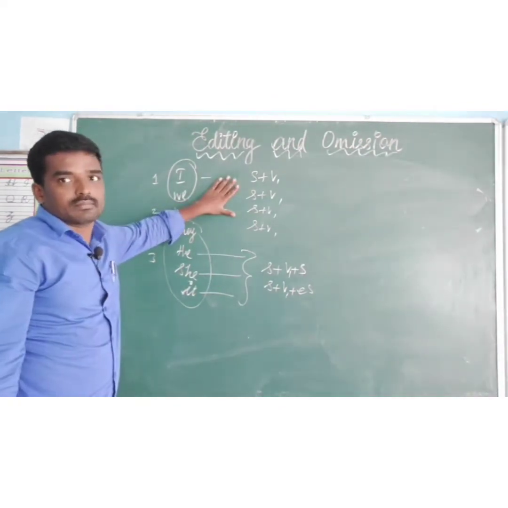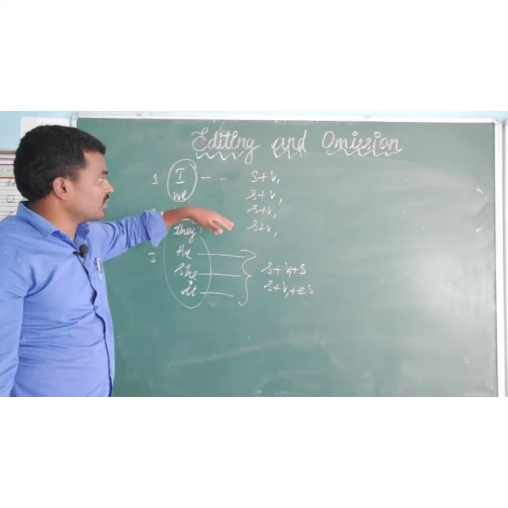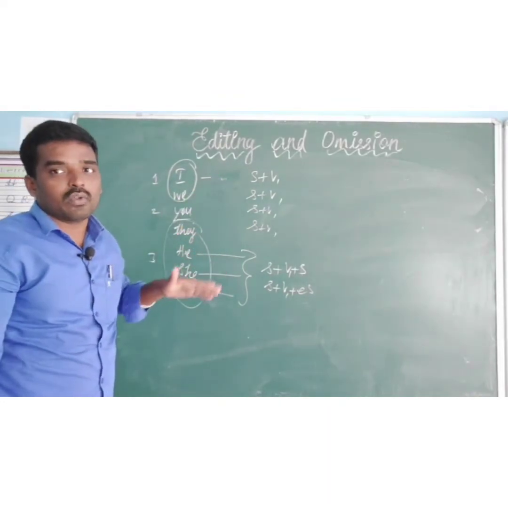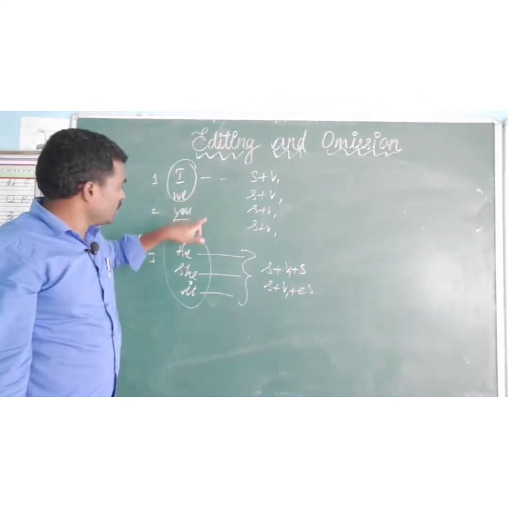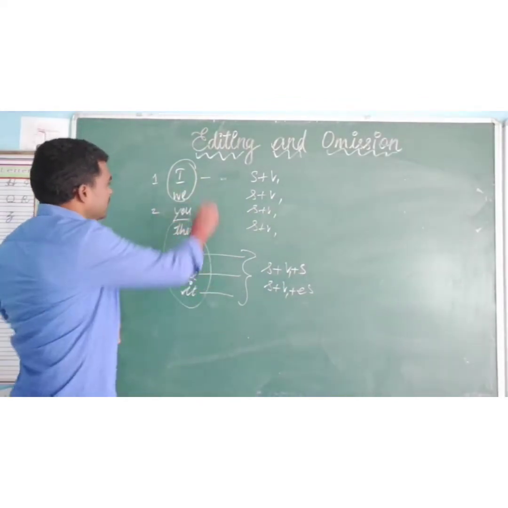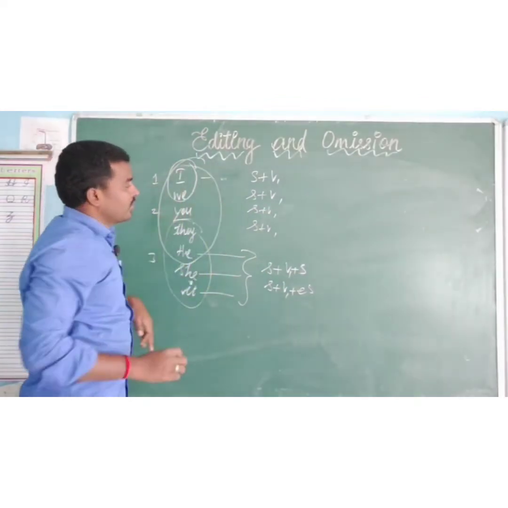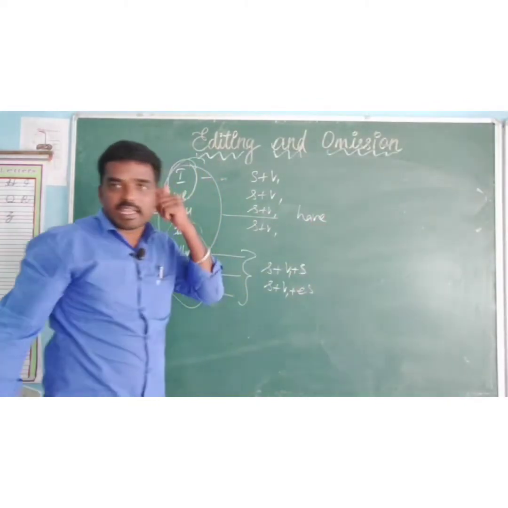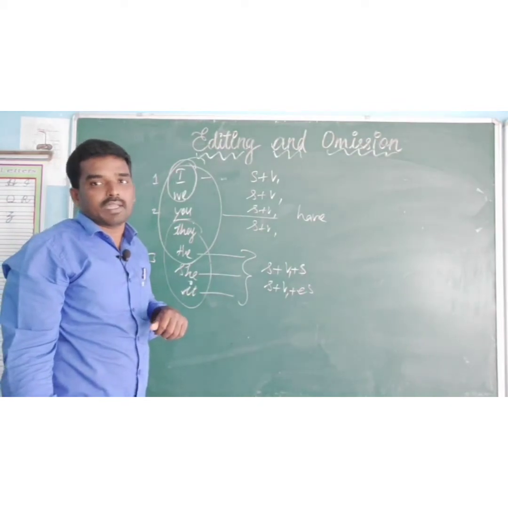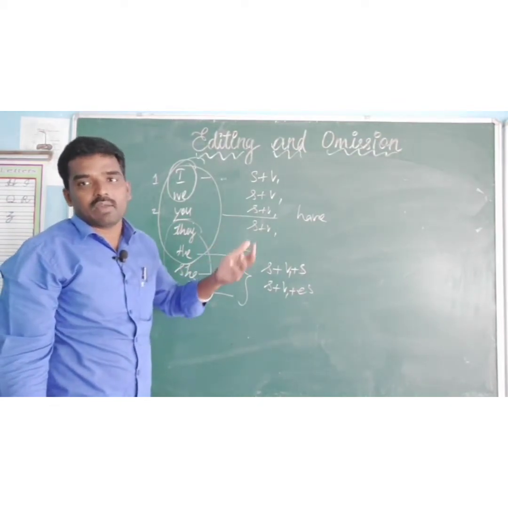This is the form. At the same time, another one also: have, has. How do we use have and has? For I, we, you, they we use have. For example, I have a pen. You have a pen. They have a pen.